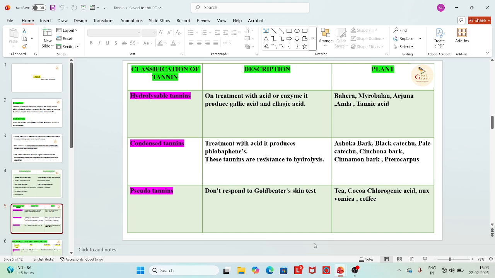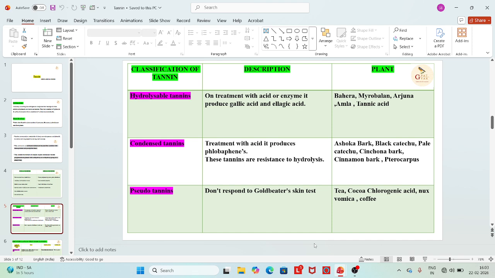And the pseudotannins do not respond to the Gold-Beater skin test. So what is the determining test or the distinguishing test between the hydrolyzable tannin or the true tannin and the pseudotannin? It is the Gold-Beater skin test. Examples are tea, cocoa, chlorogenic acid, Nux vomica, coffee, etc.